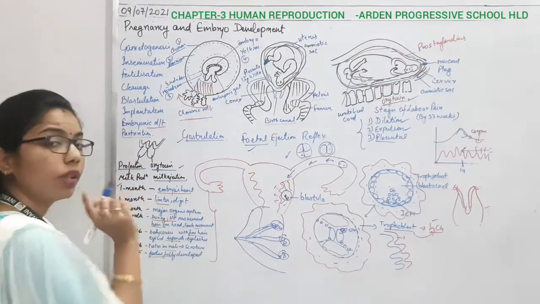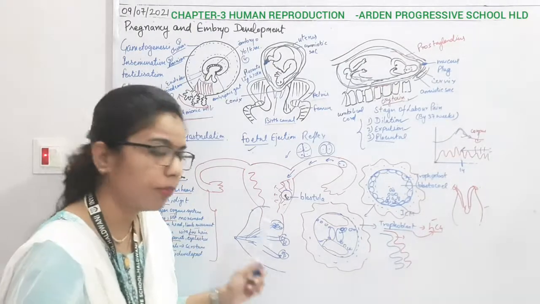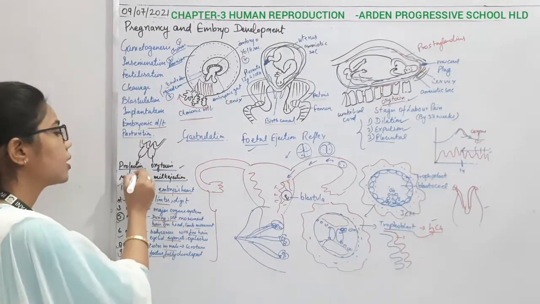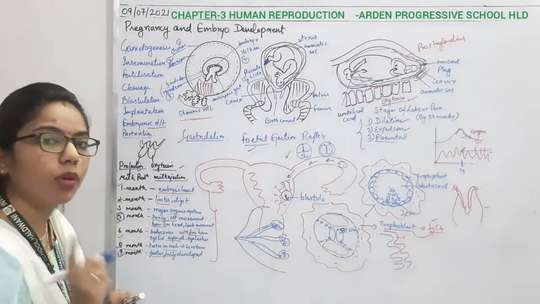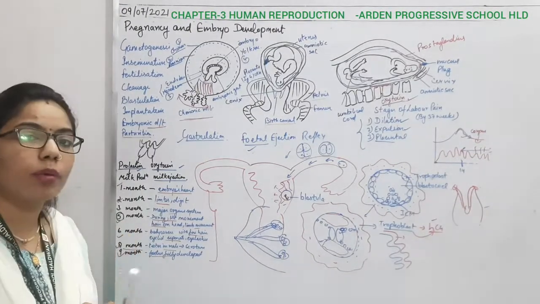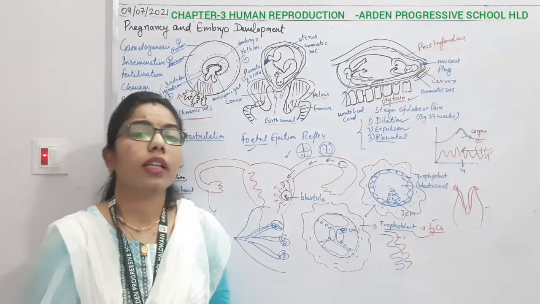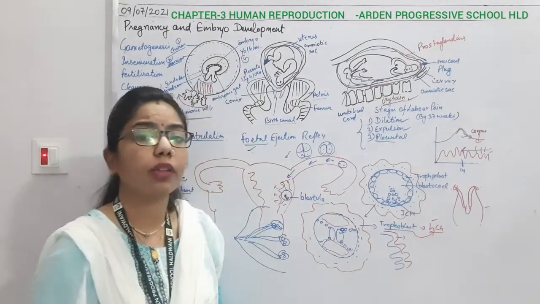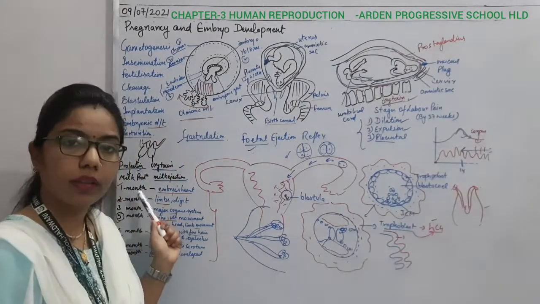The more the feeding, the more the production of milk. And the first thing, the prolactin hormone, is responsible for milk production, and another name we can say is lactopoiesis, because there will be production of milk, right?